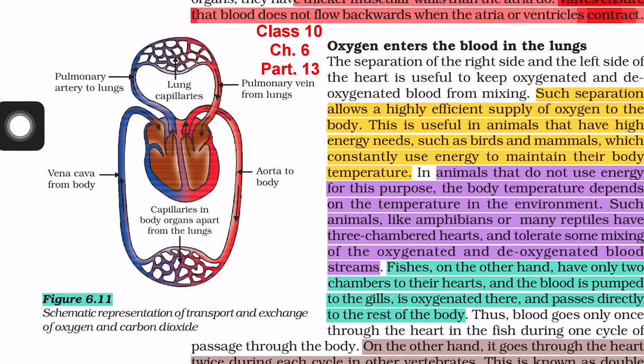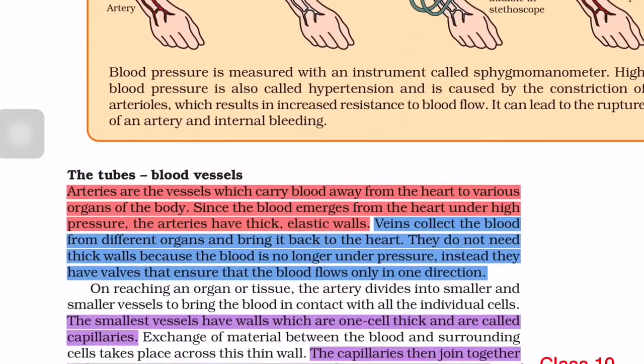As you know, veins carry impure blood from different parts of the body to the heart, but here the pulmonary vein carries pure blood from the lungs to the heart. Similarly, the pulmonary artery is an exception, unlike the artery, which actually carries pure blood, but this pulmonary artery carries impure blood. This impure blood is carried from the heart to the lungs for purification. So these are the two exceptions in the heart, the pulmonary vein and pulmonary artery, which are opposite to the usual difference between artery and vein.